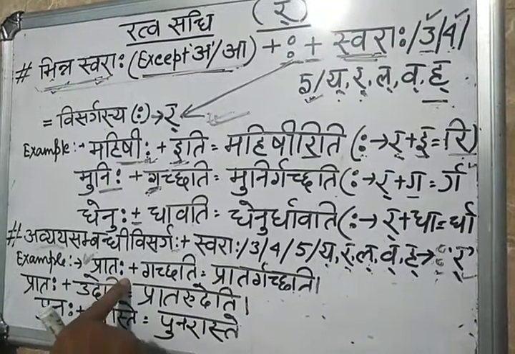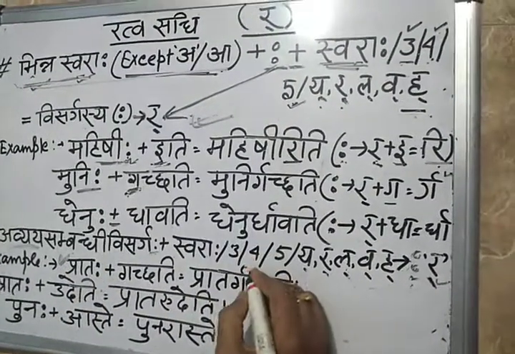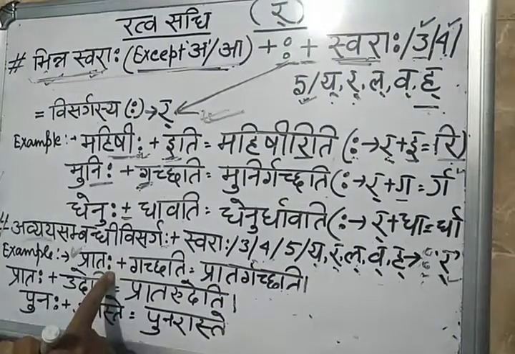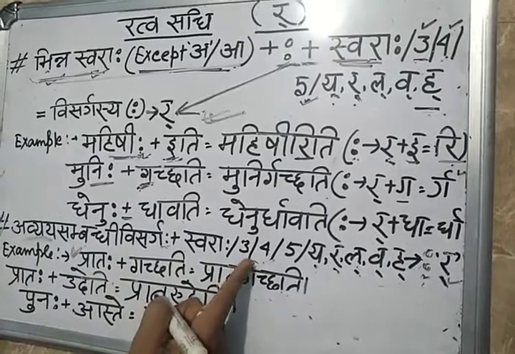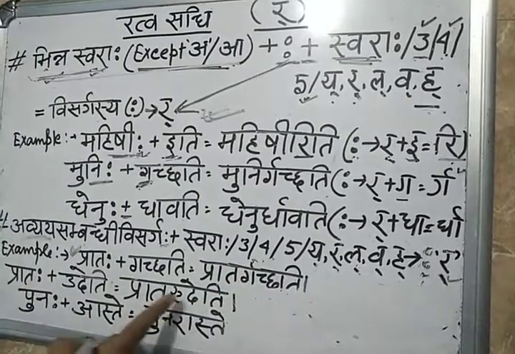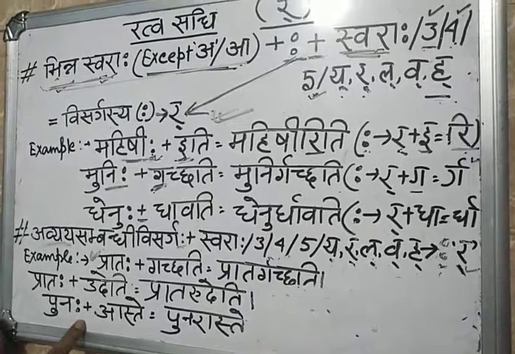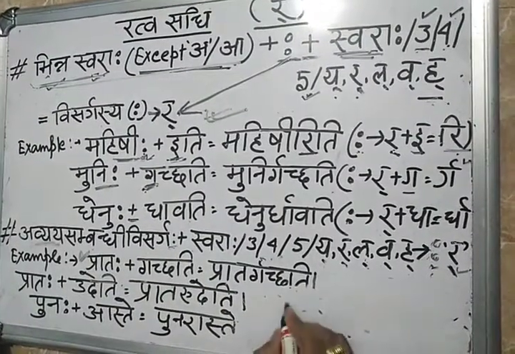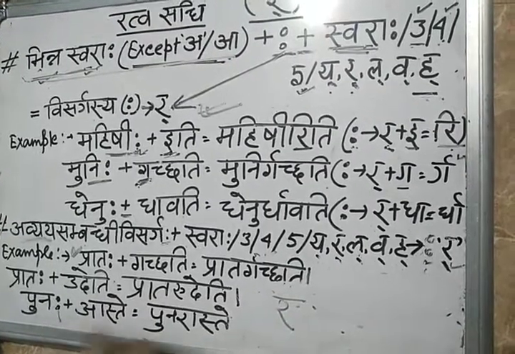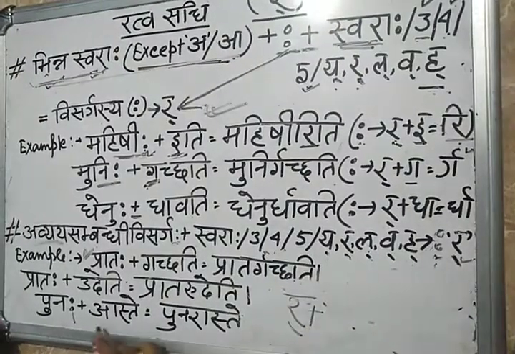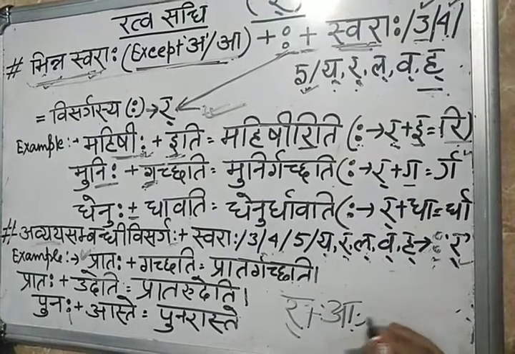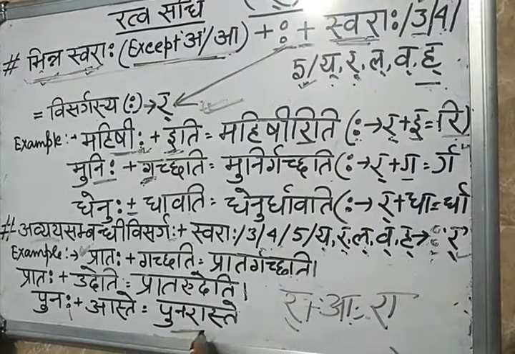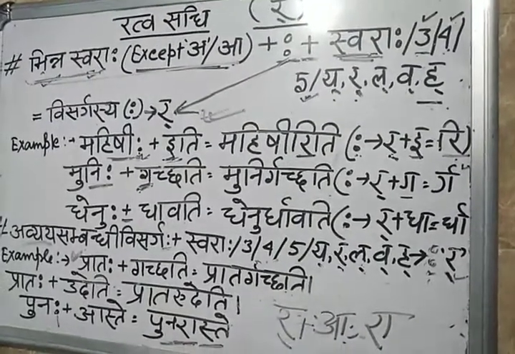So visarga omitted and visarga converted into this, which is called rep. Rep means raw. So this visarga plus Ga is equal to r gachati: Pratar gachati. Here also same thing. So Punah plus aste: this visarga converted into the half ra, plus A, so it will become ra. So that's why here you follow Punar aste.